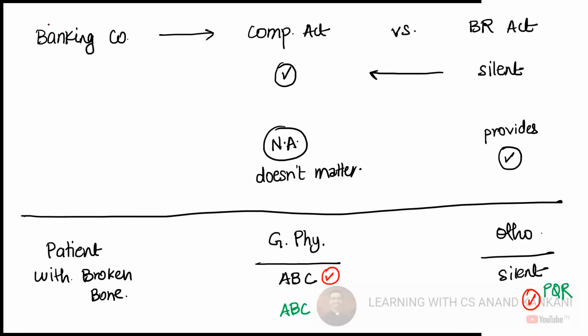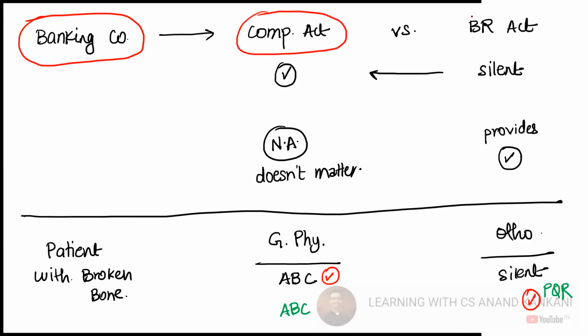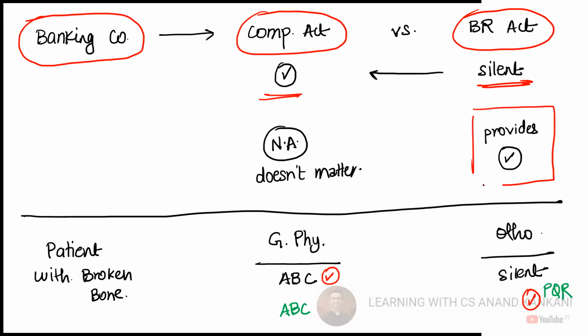Same thing goes here. You have the banking company, which is governed by both the Companies Act as well as the Banking Regulation Act. Wherever the Banking Regulation Act is silent, you can follow the Companies Act. But wherever the Banking Regulation Act provides for a particular provision, the Companies Act will not matter. You will have to follow the Banking Regulation Act. A classic example of this.